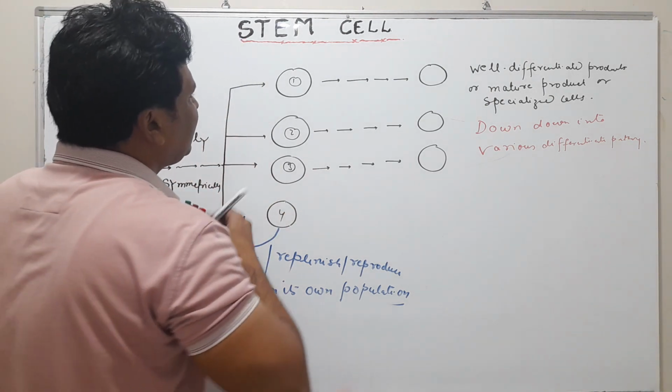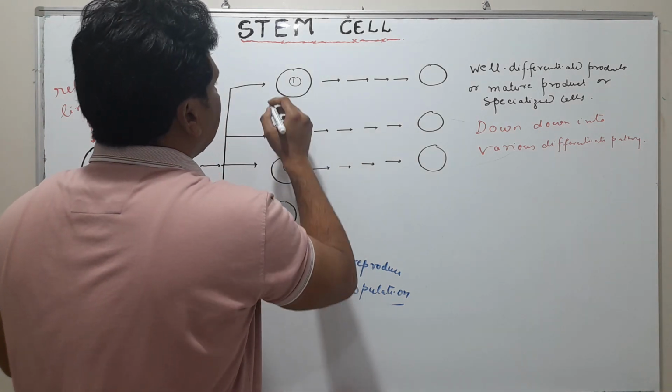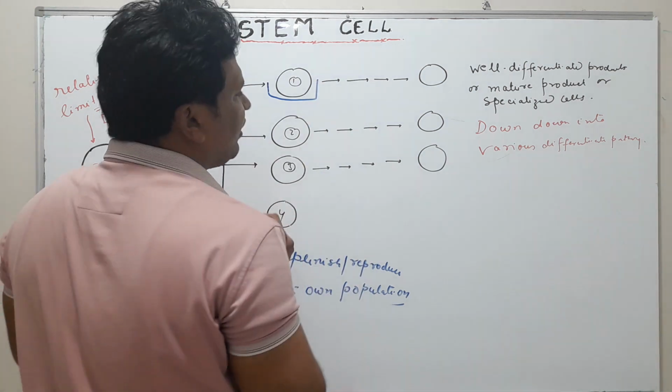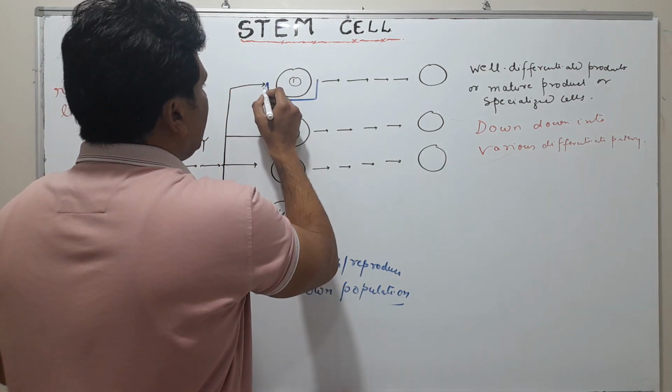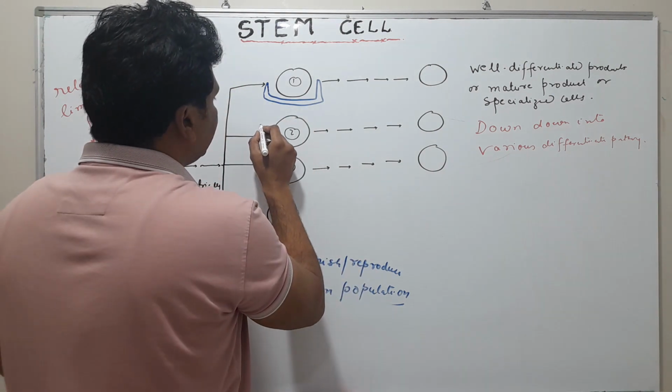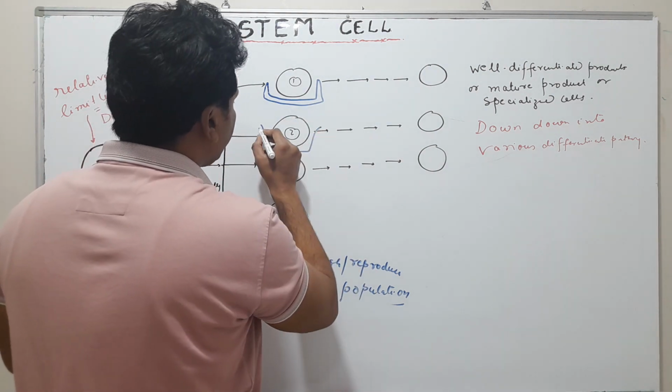Suppose these stem cells are put in the petri dish, and this cell also put into the petri dish.